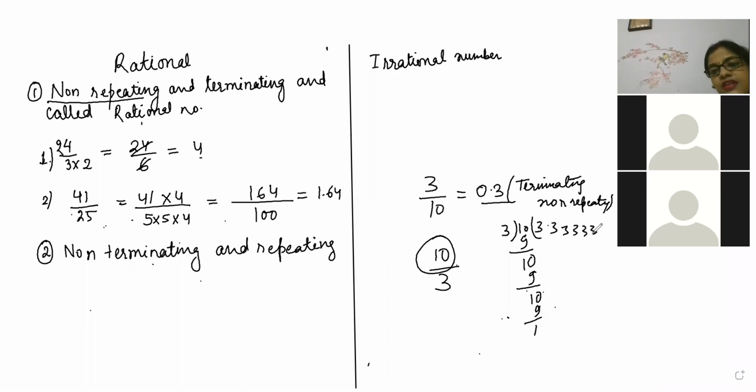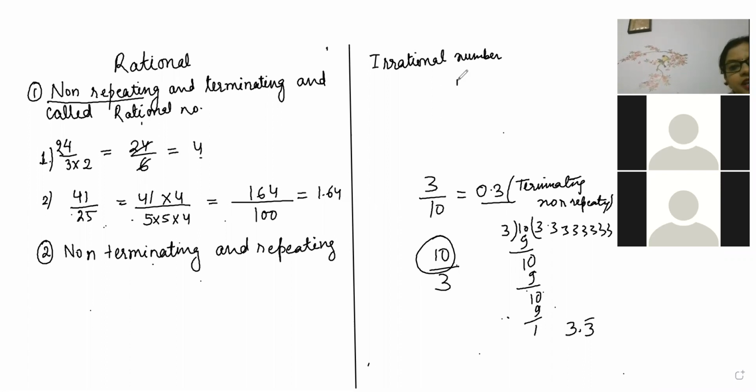So here beta, 3, 3, 3, 3, 3, 3, correct Keshav, it is getting repeated. So beta, to stop this, we are putting a bar on it. So we are writing 3.3 with a bar. Bar means one single 3 is repeated.